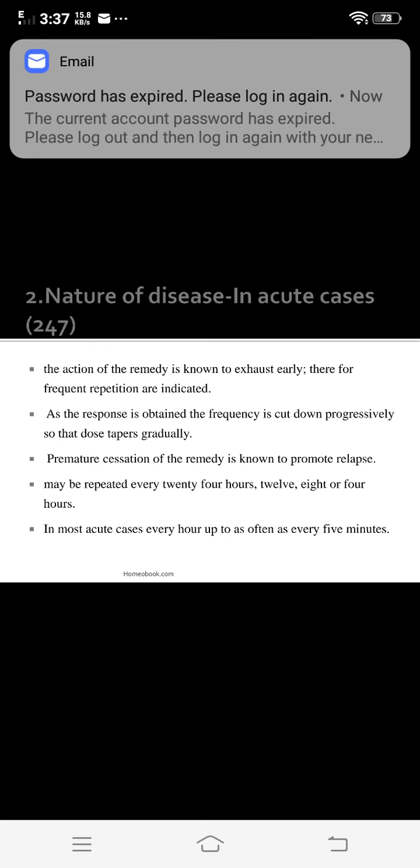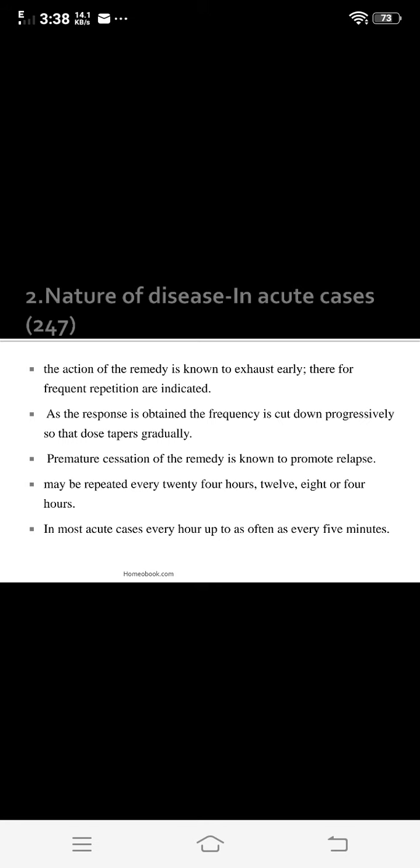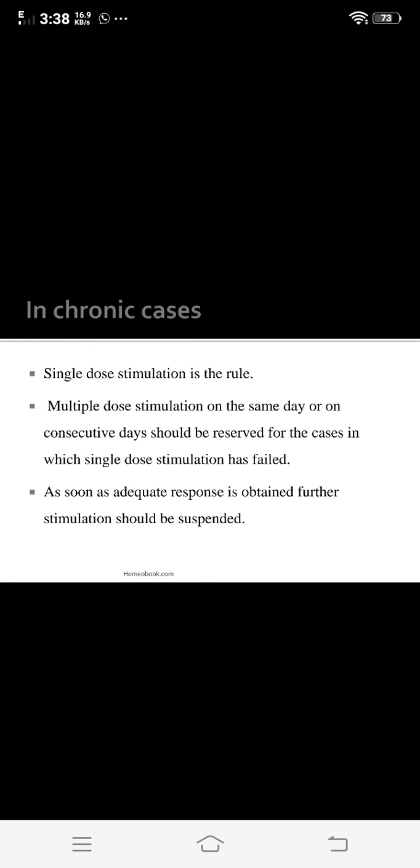Then in most acute cases, every hour, as often as every 5 minutes, you can also repeat. So in acute diseases, that is, if the nature of the disease is acute, in that case you can repeat the medicine at short intervals also.